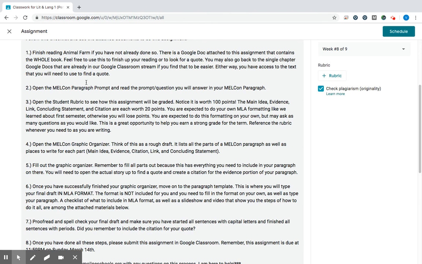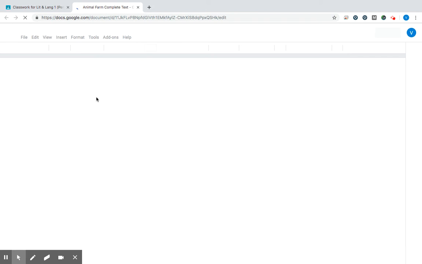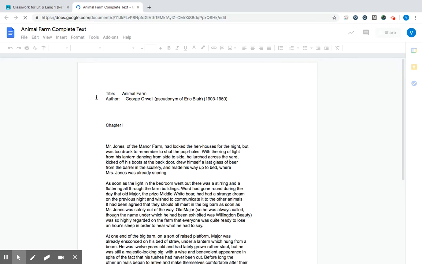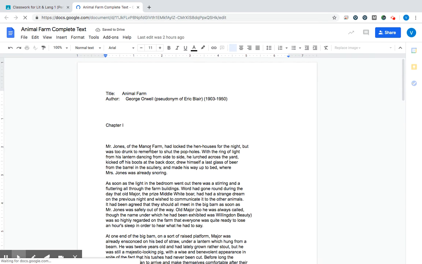There's a Google Doc attached to this assignment right here called Animal Farm Complete Text that has all 10 chapters within it. You can also go back into the Google Classroom classwork tab, and you can go to the individual chapter documents if you'd like as well. But one way or another, you need to make sure that you're finished reading.